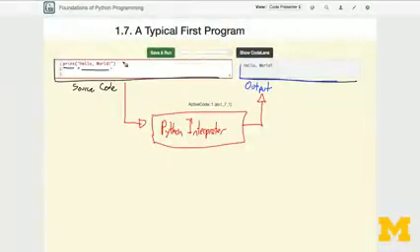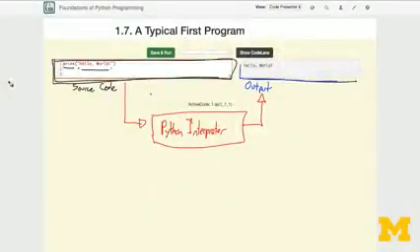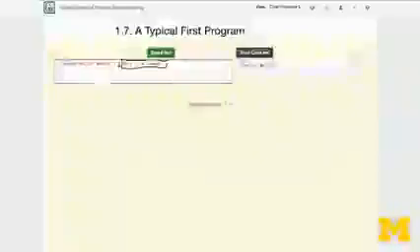Now, the Python interpreter typically tries to run all of the source code that we put into our source code window, but sometimes it can be helpful to leave natural language notes or explanation for ourselves or for other programmers looking at the source code. In order to do that, we have what are called comments. In Python, we write a comment by using the pound symbol and writing what we want after it. When we write a comment, then Python ignores everything that comes after the pound symbol, meaning that we can write whatever we want here. And on the next line, Python will start running the code again.